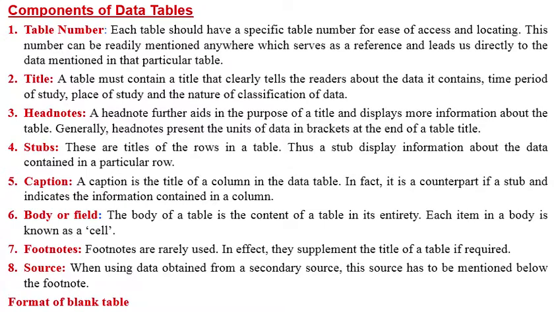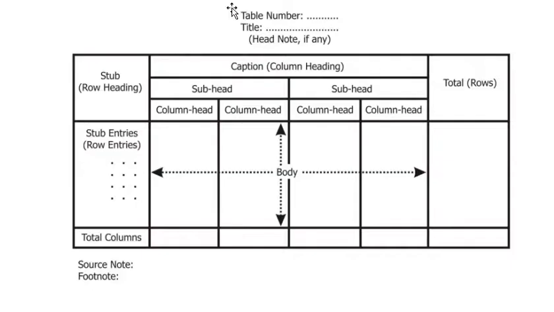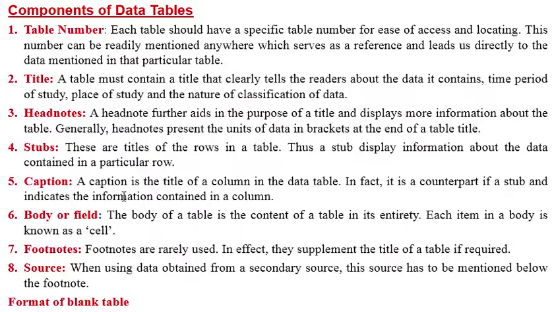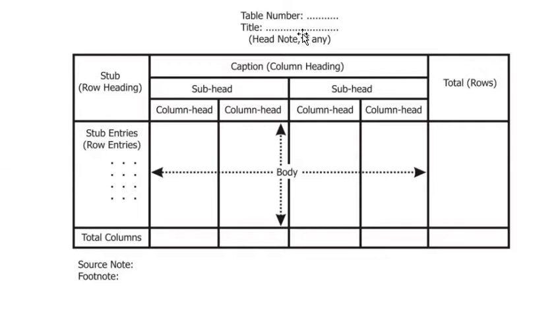Let us see the format of a data table. See, the title number, as I mentioned in the beginning, will be given as 1, 2, then the title, then the head note if any. What is the head note? It is an aid, or the purpose, or it displays more information about the table. If you want to give more information about the big table, then it has to be given. Next is the heading, row heading, subtitles, total columns.